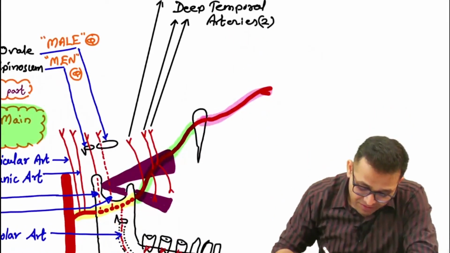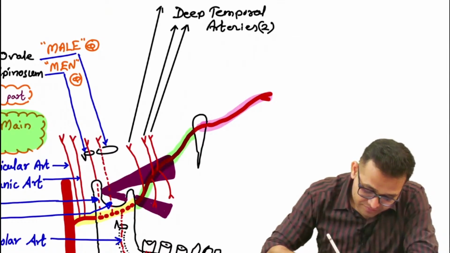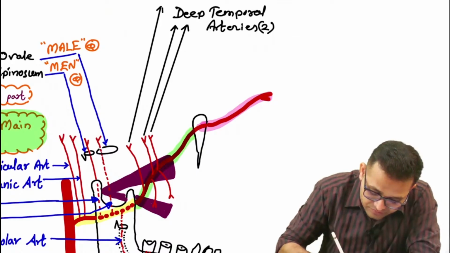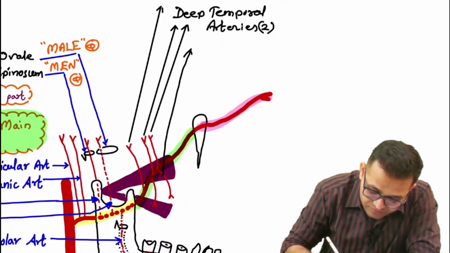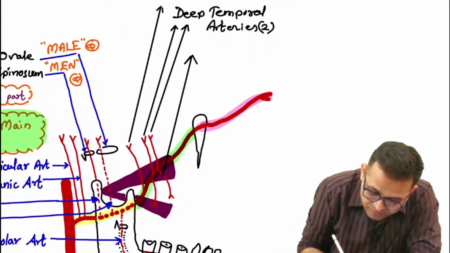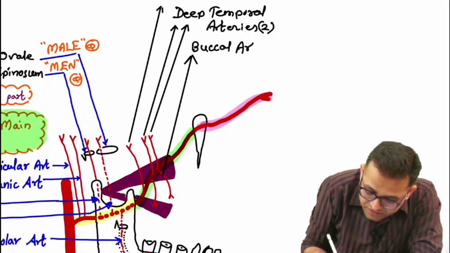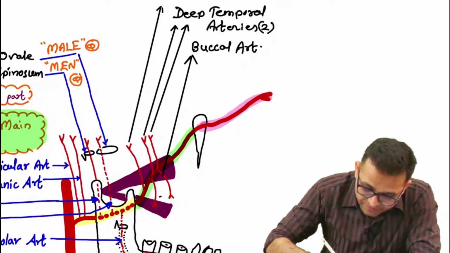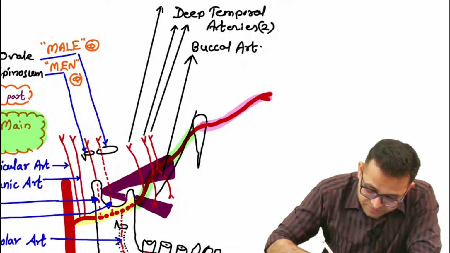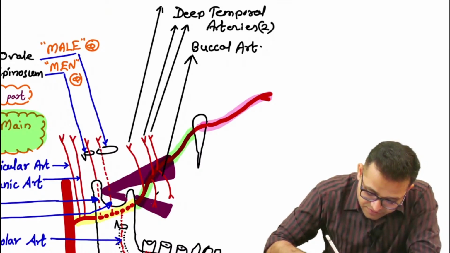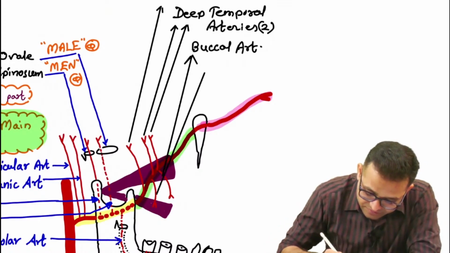So you can remember the buccal artery, and then the pterygoid branch.